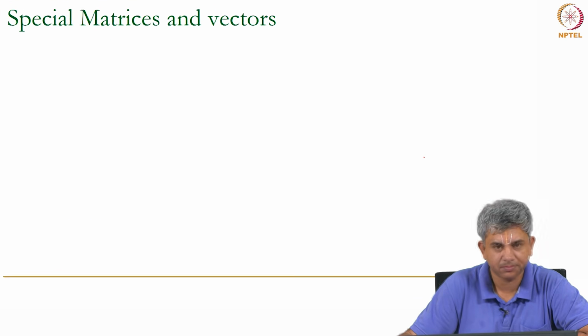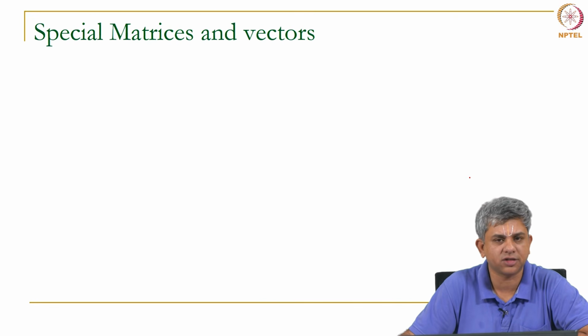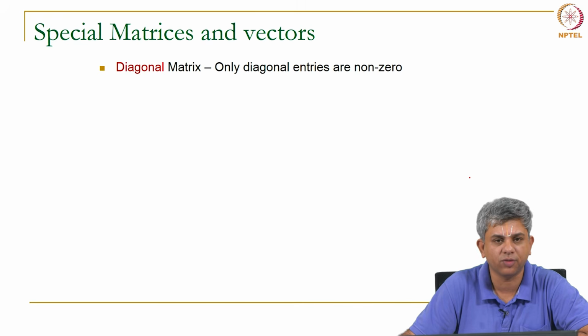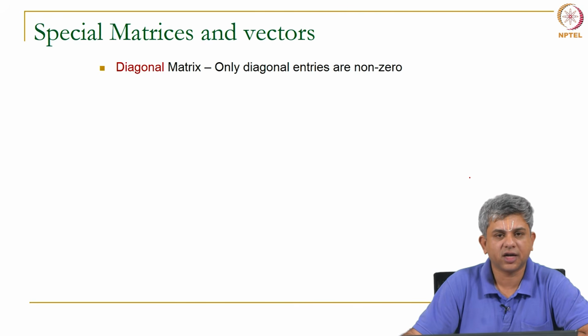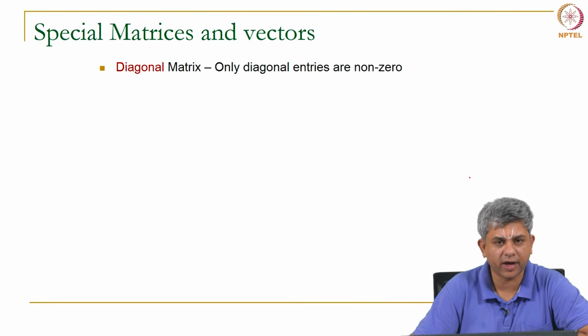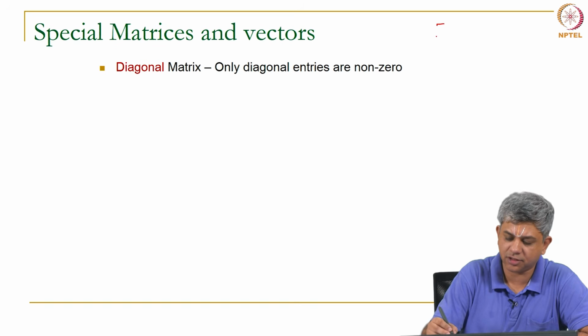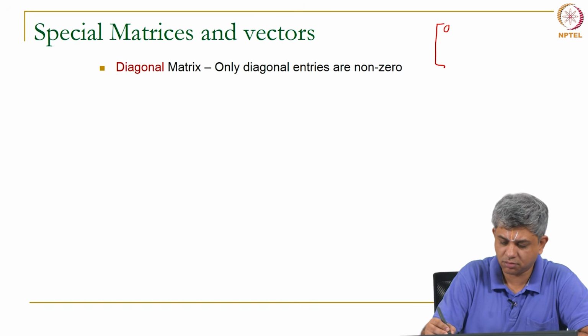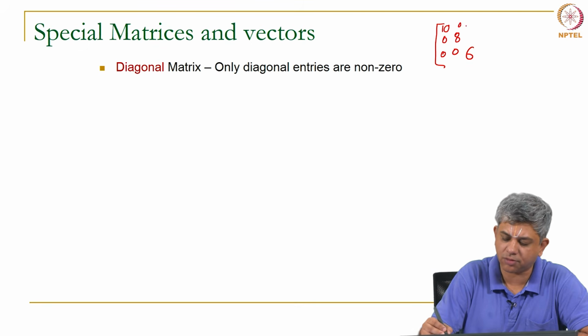We will now look at some special matrices and vectors, again this should be familiar for you. The first idea is that of a diagonal matrix. A diagonal matrix is one where only the diagonal entries are non-zero.